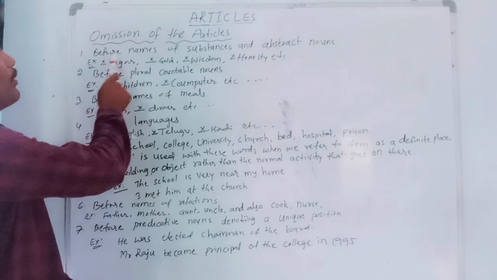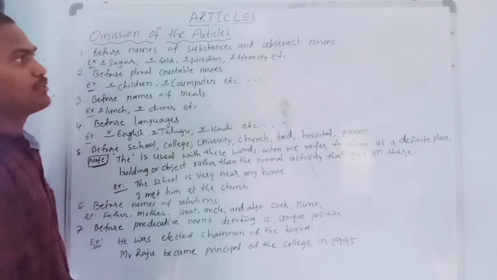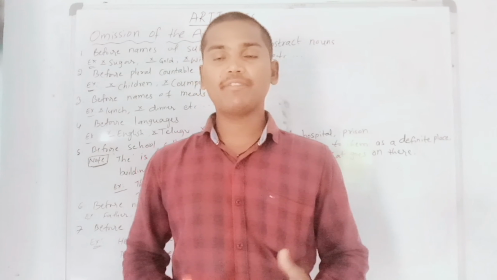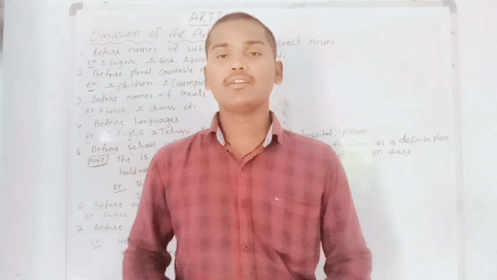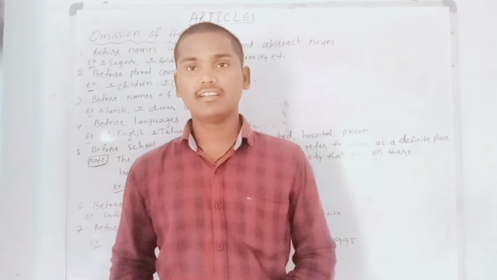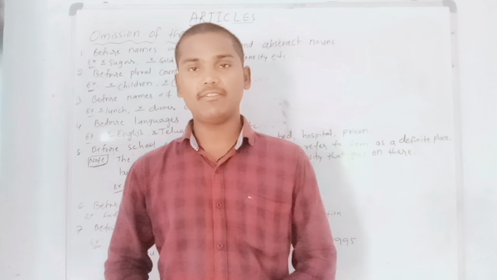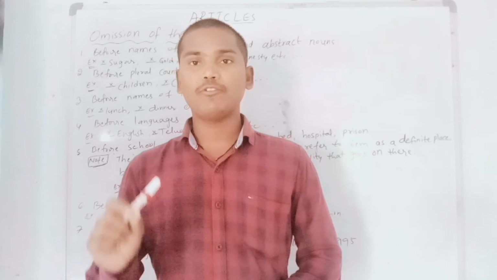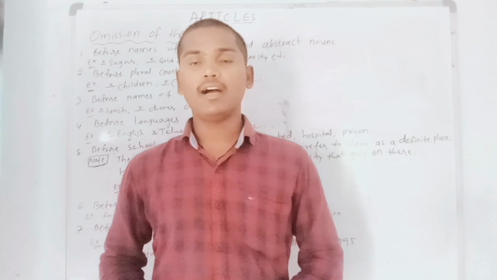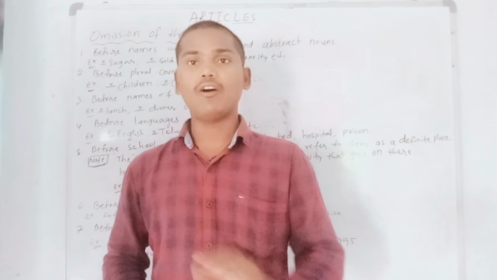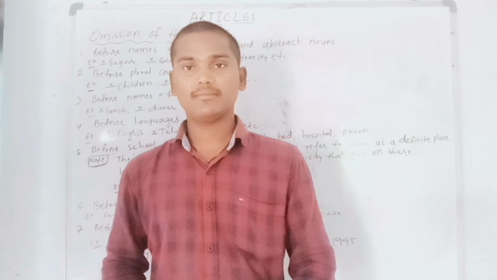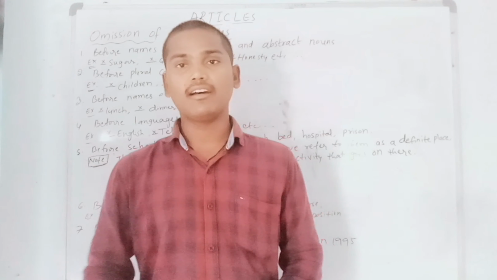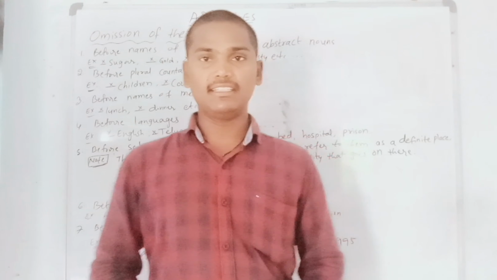First one, before names of substances and abstract nouns. Whenever we get these kinds of words in a sentence, we should not use any kind of article, whether definite or indefinite. In the sense of substances and abstract nouns, the article is absent. If you write any article before these kinds of words, that's going to be wrong. I hope you understand this.